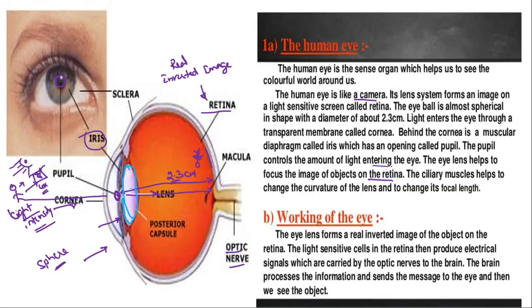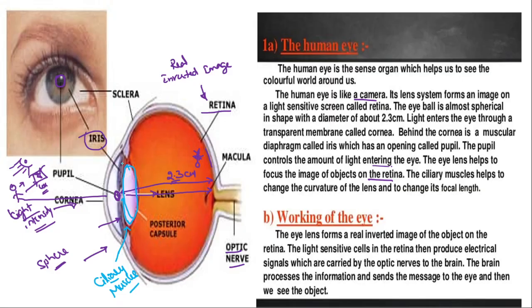can be compressed by muscular tissues which are called ciliary muscles, which will hold the lens.